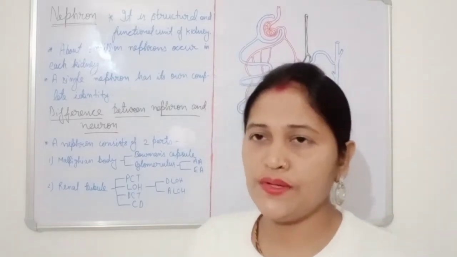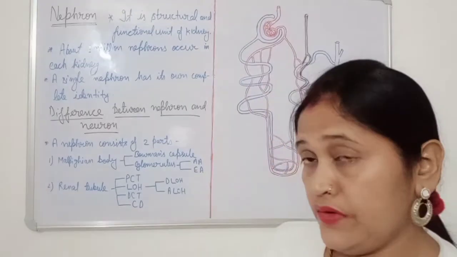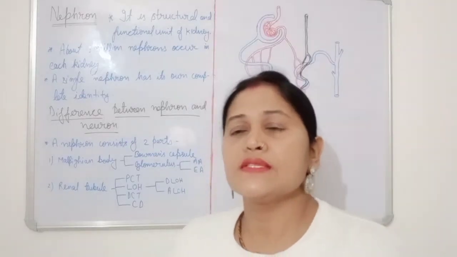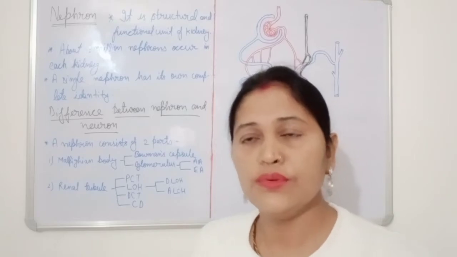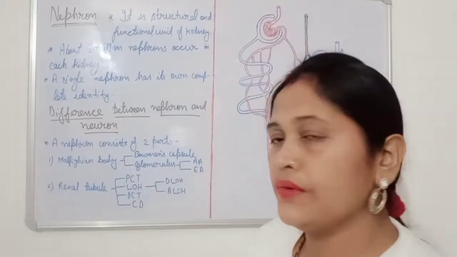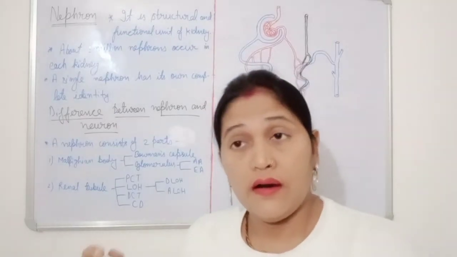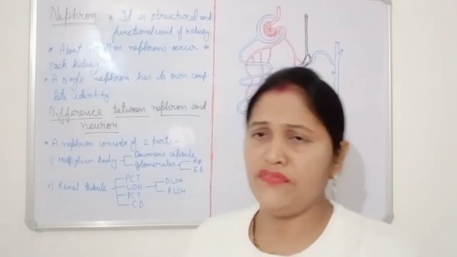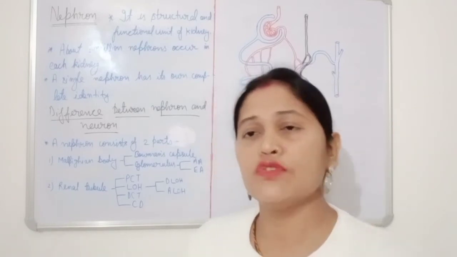I think all of you are understanding. One more difference is there. If a neuron gets damaged, we can repair it, but in the case of nephron we can't repair. The number of nephrons a human has at the time of birth is fixed.